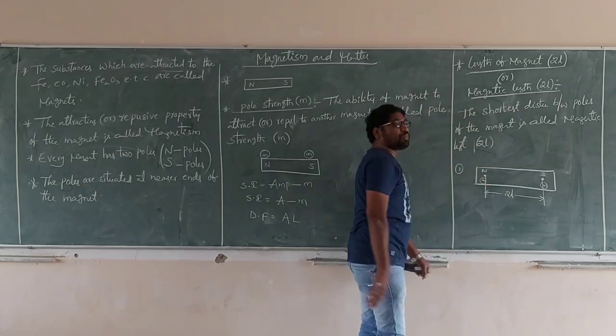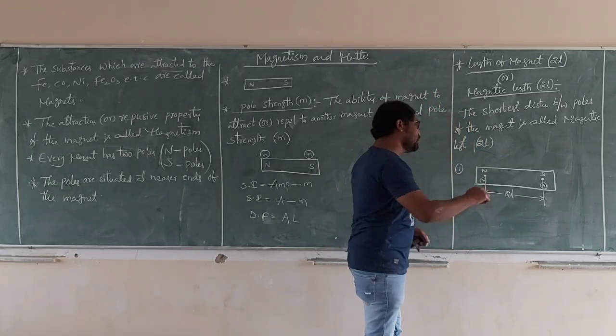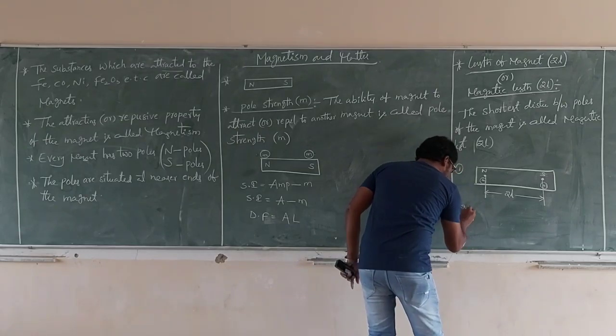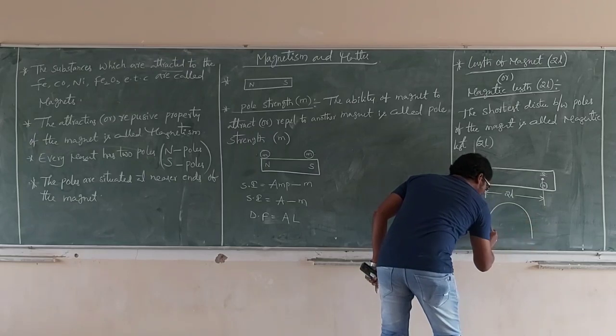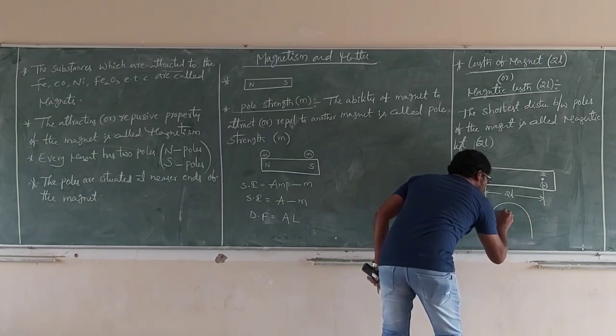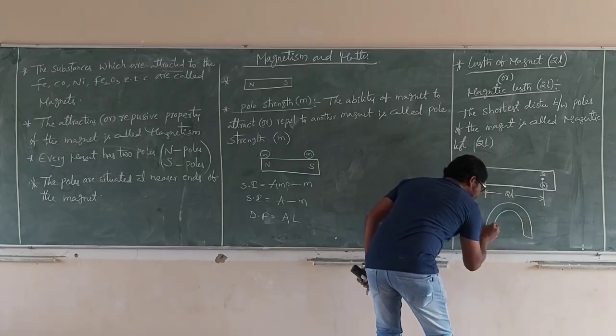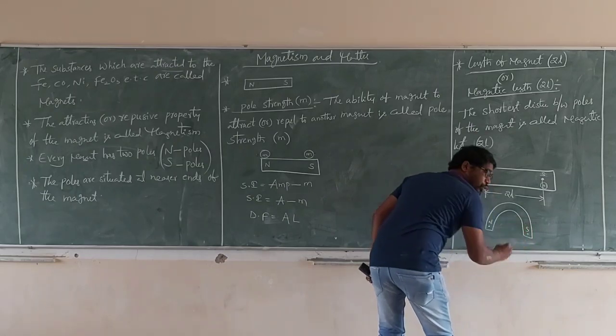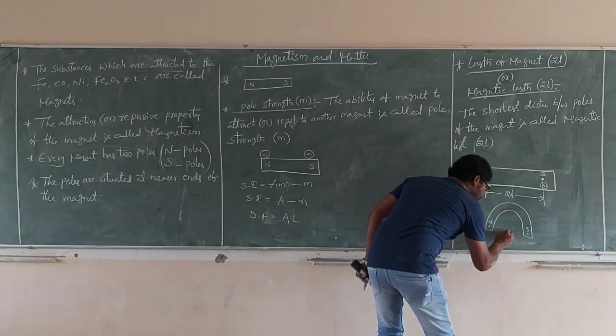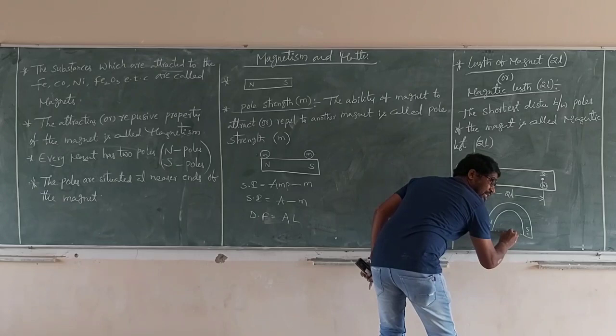Suppose this is one magnet. Suppose we take another magnet like that. This is the north pole, and this is the south pole. What is this? The center.